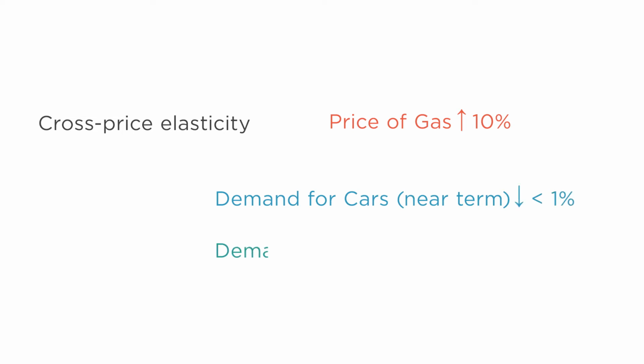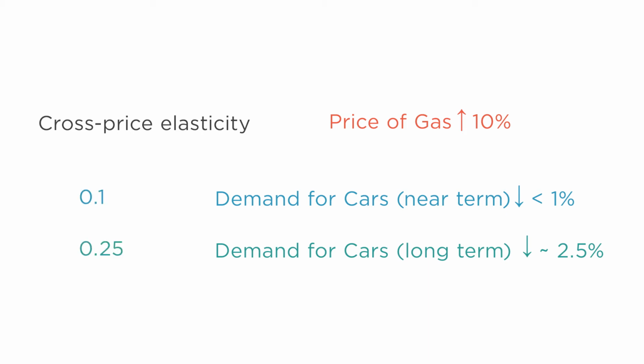It's clear that the price of gas affects the demand for gas, both in the short term and the long term. But what about the effect of the price of gas on the demand for other goods? For example, when gas prices fall, do car sales fall? This is a question of cross-price elasticity. How responsive is demand for cars to a price increase in gas? Studies estimate that if the price of gas goes and stays up by 10%, the total number of vehicles owned goes down by less than 1% in the near term and about 2.5% in the longer term. These figures correspond roughly to cross-price elasticities of 0.1 and 0.25 respectively.